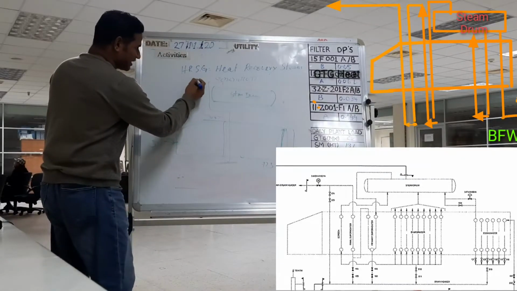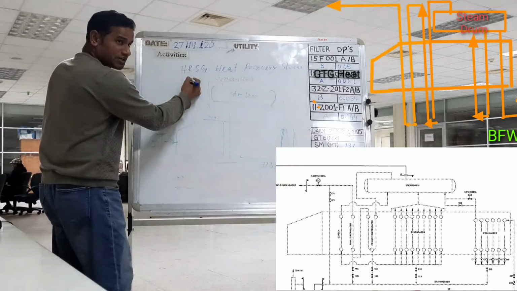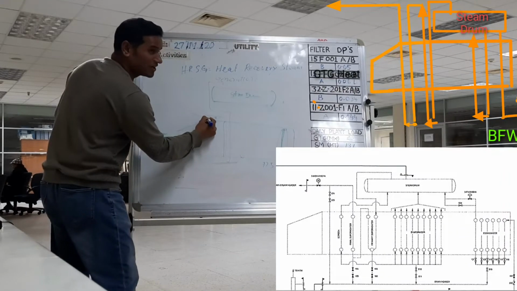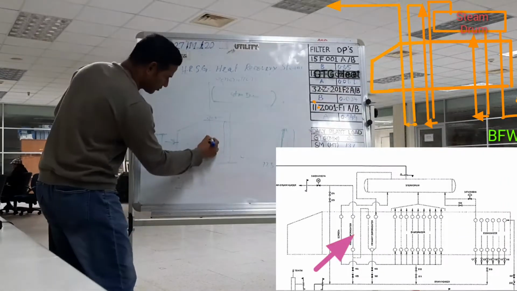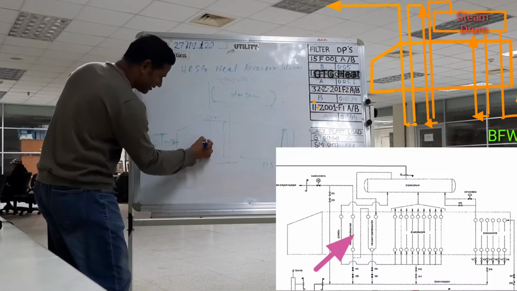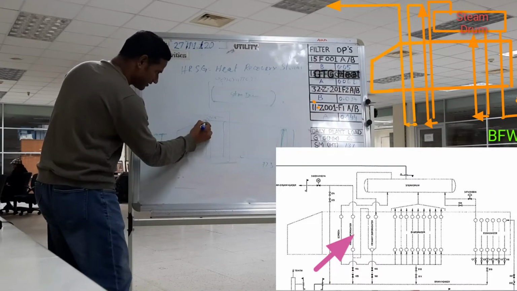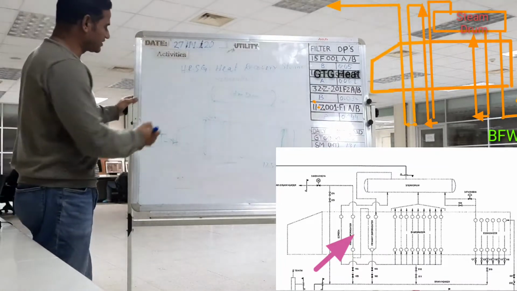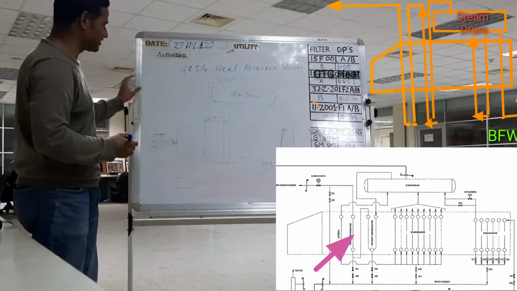So after crossing the desuperheater tube, it will go to the final superheater. It will go to the final superheater. So this is the temperature, how much? 320 degrees centigrade.